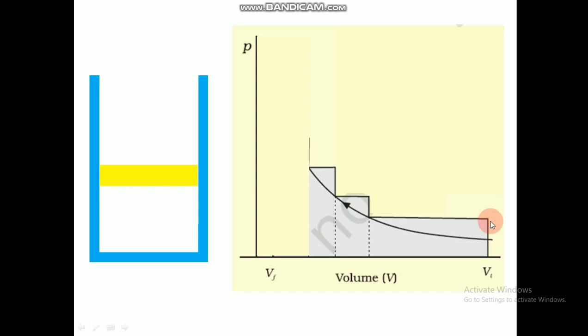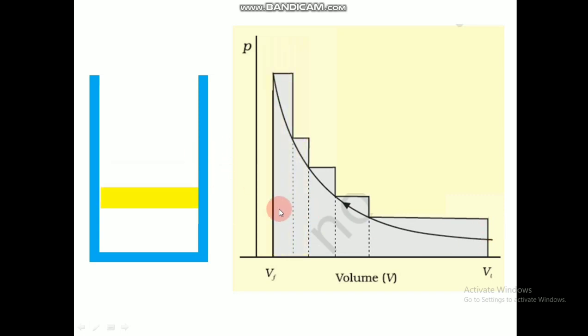Again we compress one more time, hence we get one more value. So step by step we did compression here, and in each step we marked a point and marked the values there. This will be equal to the conversion in the single step also, because whether it is done in a single step or in multiple steps, the result will be the same because it is a state function.